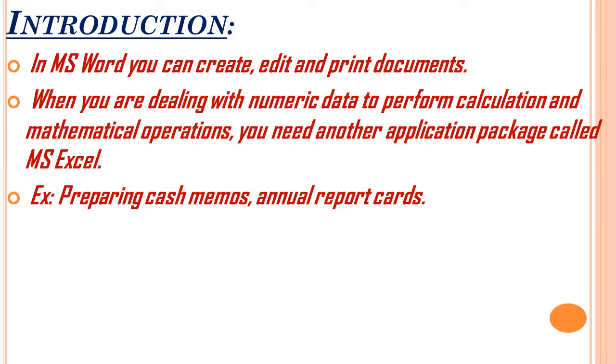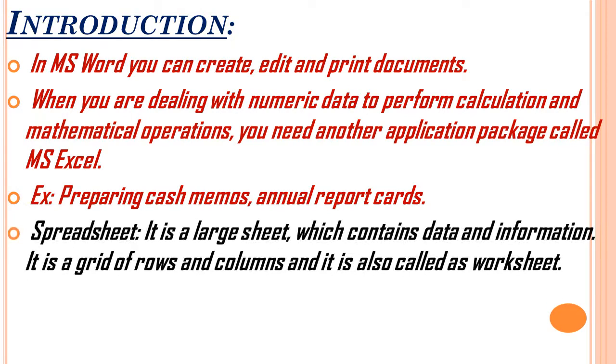It is difficult to write in a manual spreadsheet. Manual in the sense only writing in a sheet and calculating using fingers or a calculator. Sometimes you can make mistakes, right? To overcome that, they developed the electronic spreadsheet.